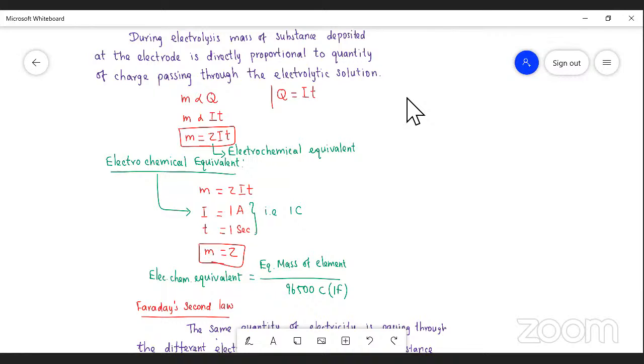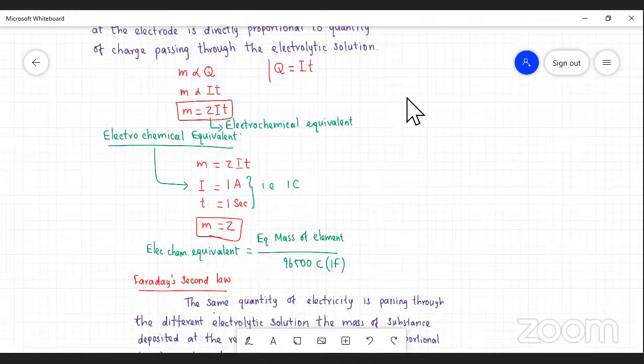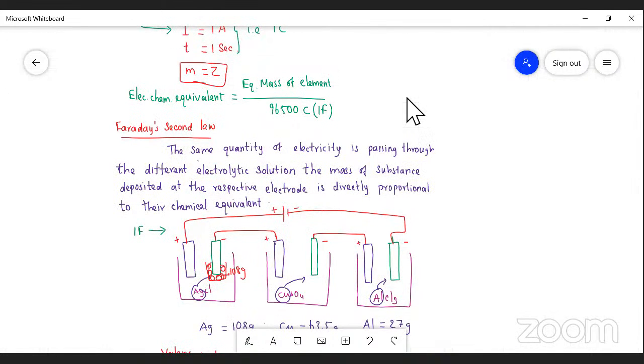Now, in Faraday's second law, when the same quantity of electricity is passed through different electrolytic solutions, the mass of substances deposited at the respective electrode is directly proportional to the chemical equivalent. So mass of A is directly proportional to chemical equivalent of A.